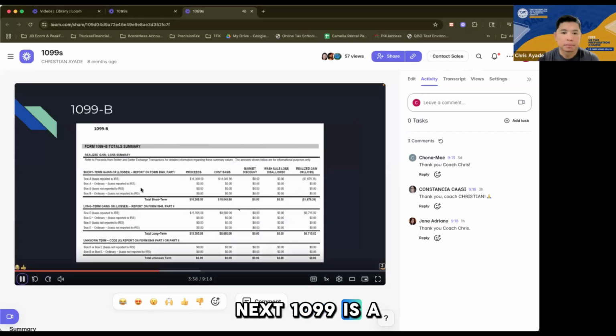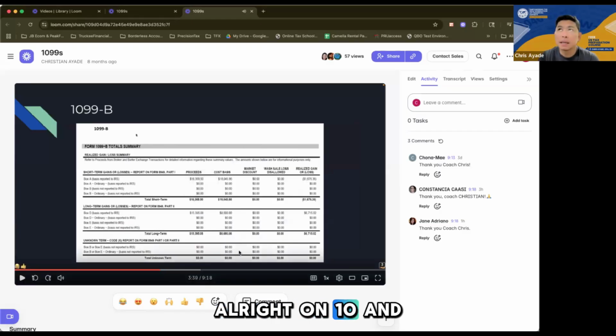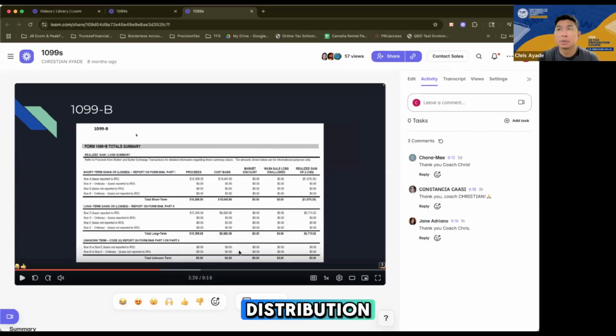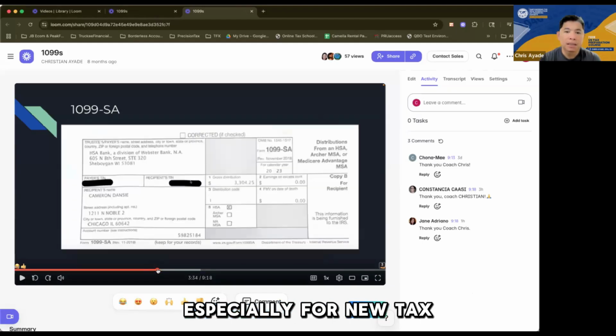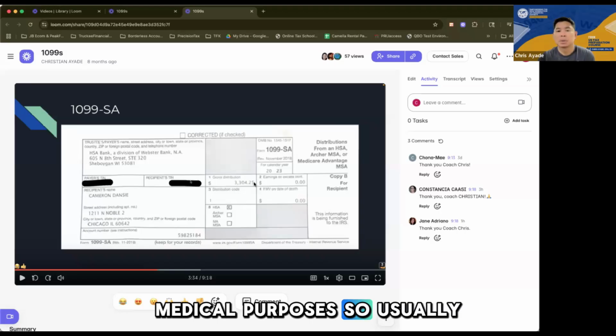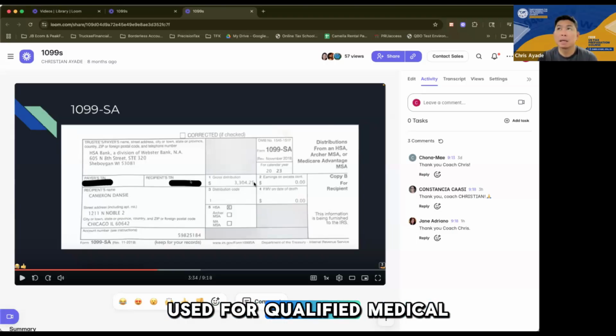Next 1099 is, all right, on 1099-SA, it's for health. Usually it's health savings account distribution. The most common mistake here with HSA, especially for new tax preparers, is that the amount is not marked as a distribution for medical purposes.